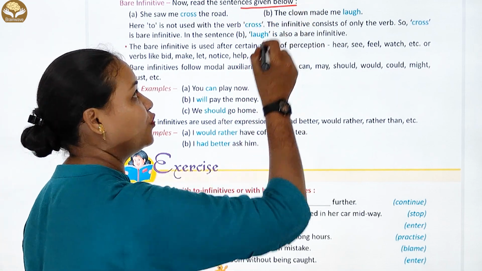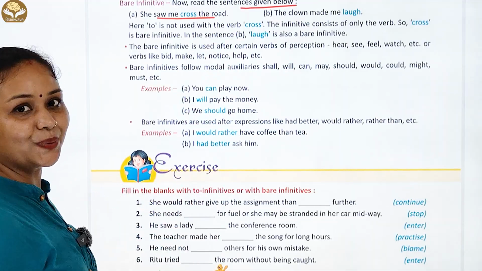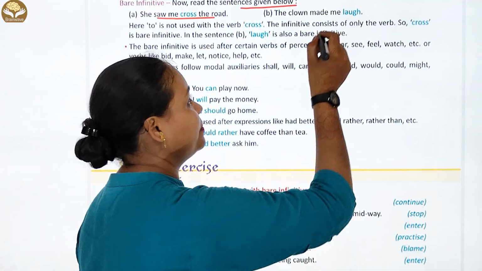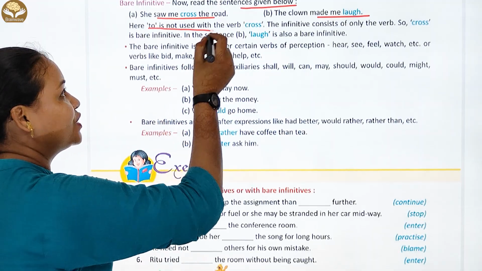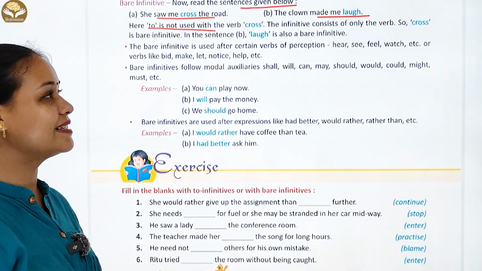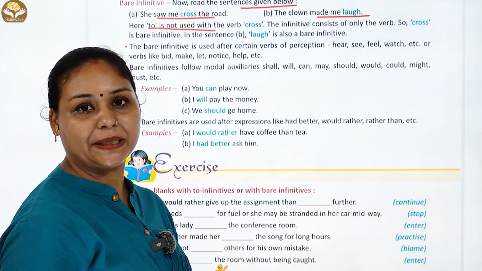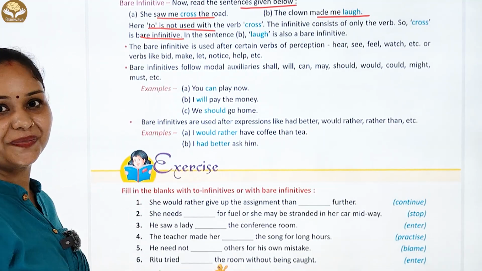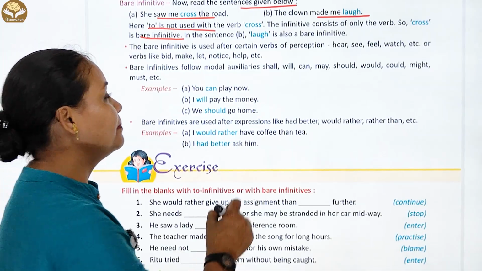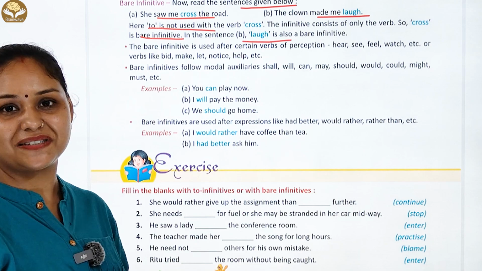Now read the sentence given below. You see, Shishami crossed the road. The clown made me laugh. Here too, to is not used with the verb cross. The infinitive consists of only the verb. So, cross is a bare infinitive. In the sentence, laugh is also a bare infinitive.